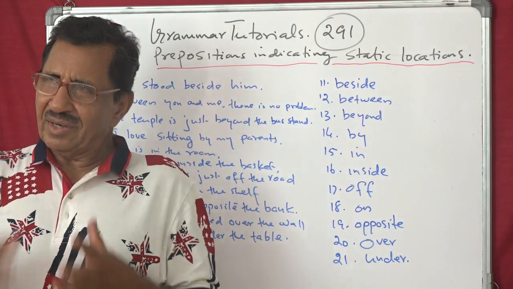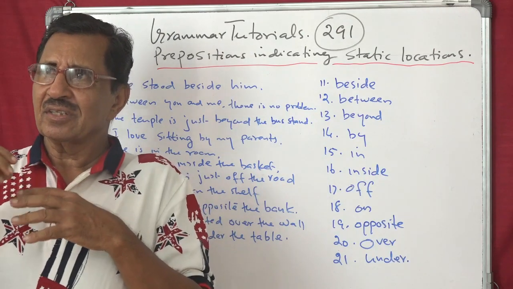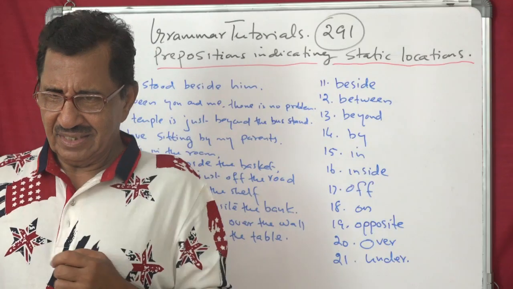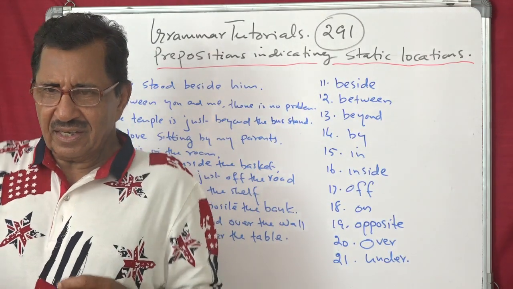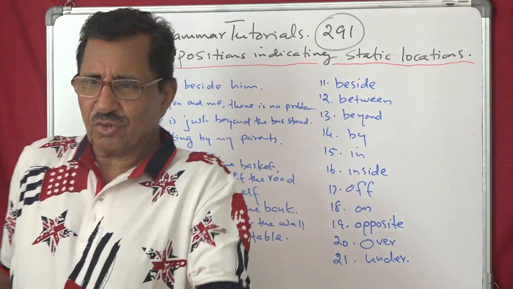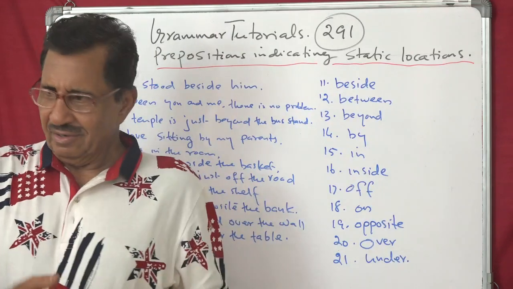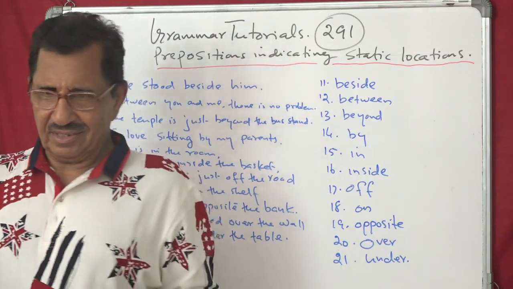Like beyond this, I think the distance is more. Just off the road means near. You find the playfields are just off the school building. Basketball, football, badminton, cricket, just off the road.